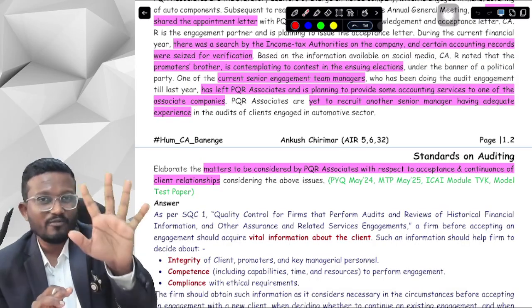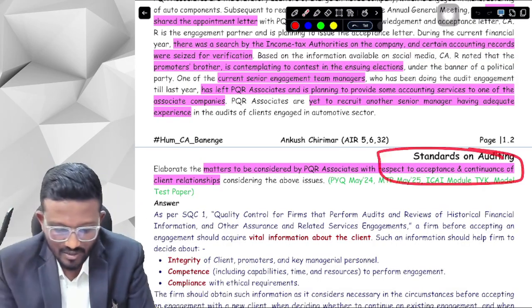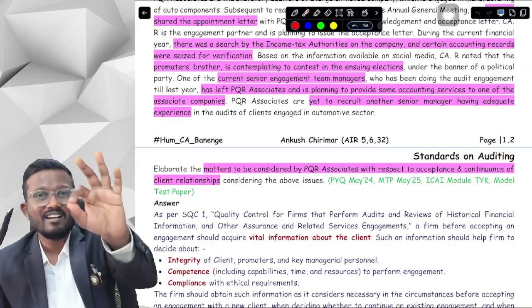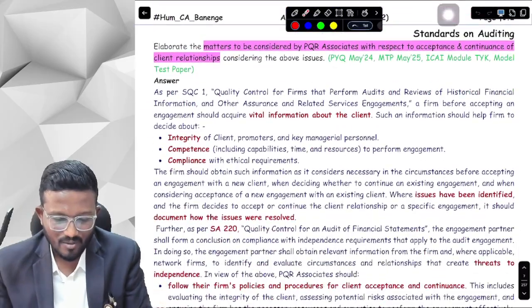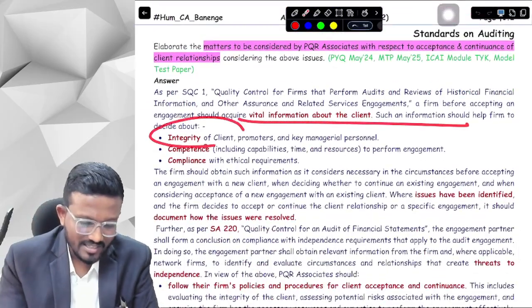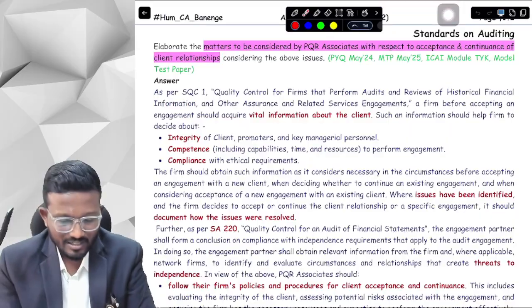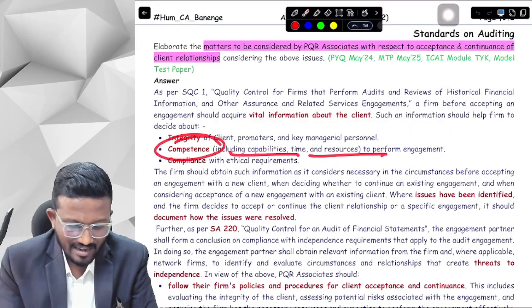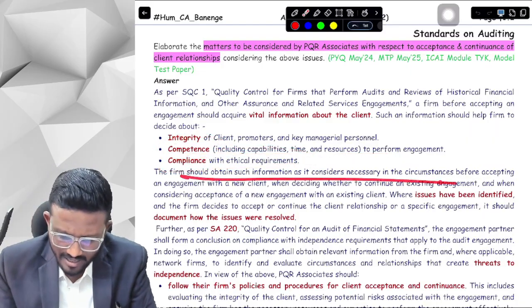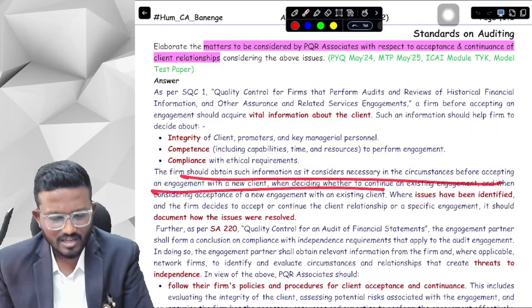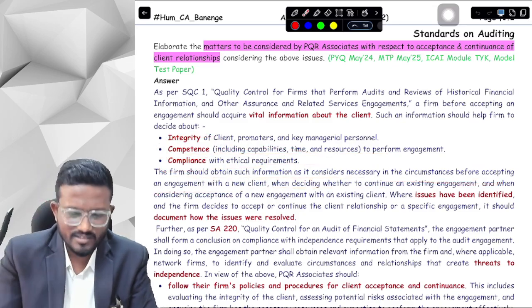So basically, first of all, obviously we know that in the acceptance and continuance of client relationships, there are three or four vital pieces of information that we have to obtain about the client. One is the integrity of the client, and two things about us, that is competence, capabilities and resources, and compliance with ethical requirements. Now it says that we need to obtain information before accepting the engagement with the new client, so that we can decide whether we have to accept or not.